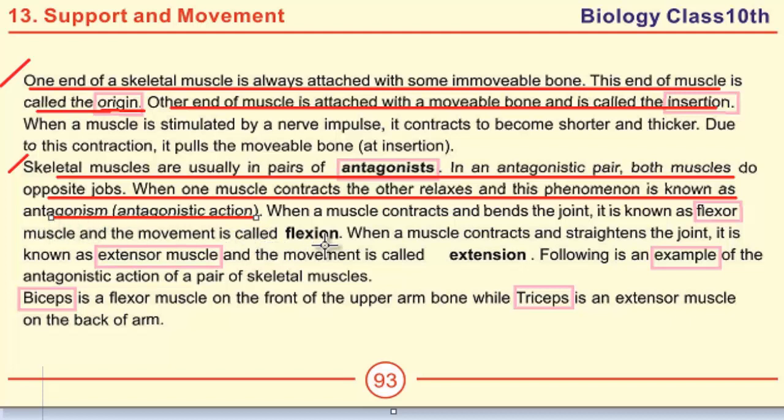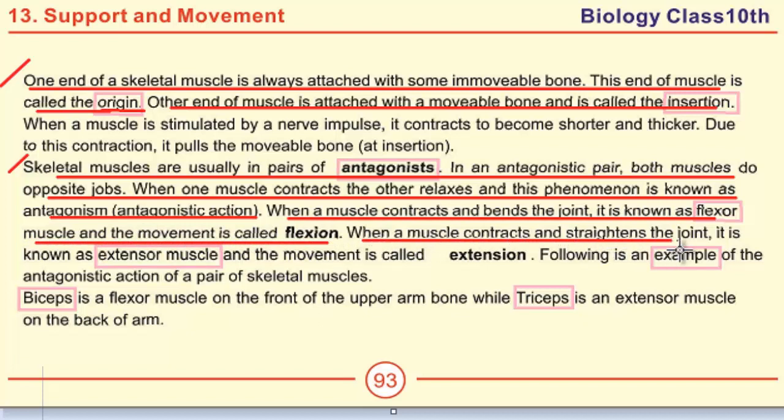Another short question includes define flexion, or what is the difference between flexion and extension. When a muscle contracts and bends the joint, it is known as flexor muscle and the movement is called flexion. On the other hand, when a muscle contracts and straightens the joint, it is known as extensor muscle and the movement is called extension. This is the major difference between flexor and extensor muscle or flexion and extension.